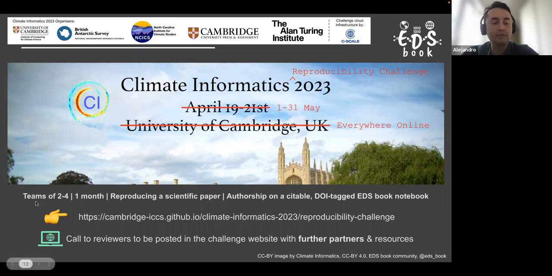And we will have teams of 2 to 4 people, and they are aiming to reproduce and innovate with all these software stacks that are scalable in terms of Pangeo if they are using Python. And at the end they will have these DOI-backed notebooks published on the Environmental Data Science Book website. We have a link to the repository challenge, and we are also preparing a dedicated website where we are going to have a call for reviewers and more resources about this.